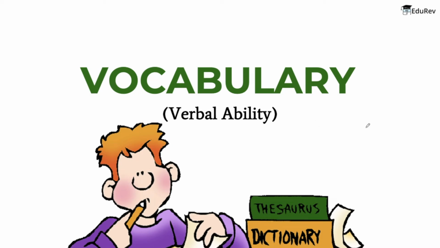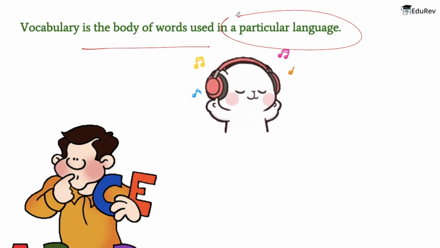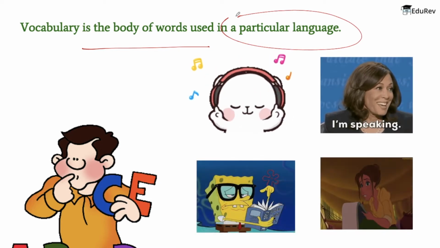As you might have guessed, today we will tackle the topic of vocabulary from the verbal ability section of CAT. Now before starting with the usuals, let's take a quick glance at why to study vocabulary and what vocabulary is. The simplest definition of vocabulary is that it is the body of words that is used in a particular language. A robust vocabulary improves all areas of communication, that is, your listening, speaking, reading, and finally writing.